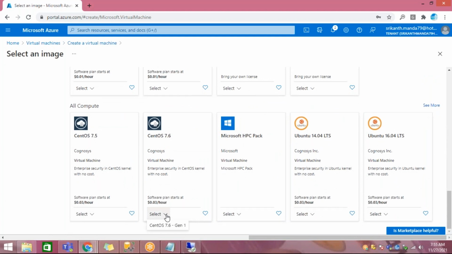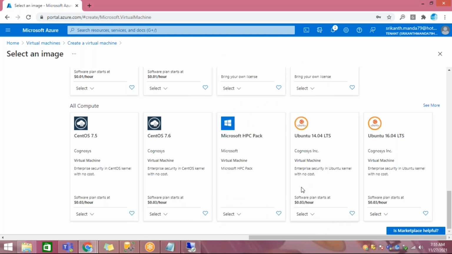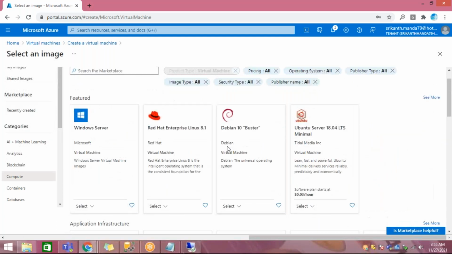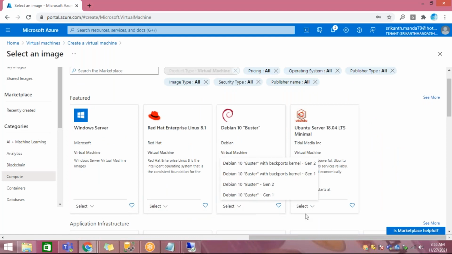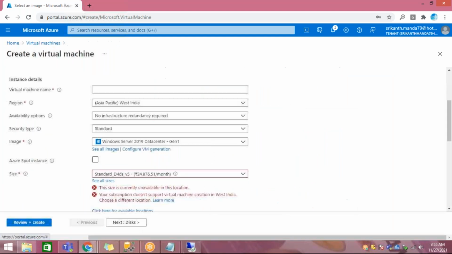If you go to Linux, there is Red Hat Linux 8. Select whichever machines you want. You have flexibility to select in the images.